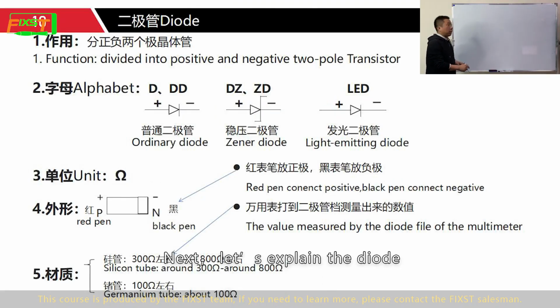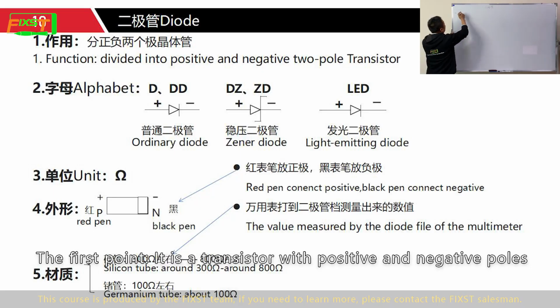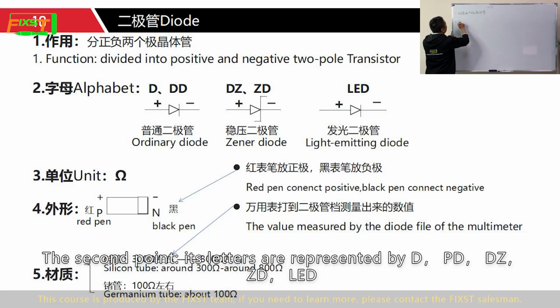Next, let's explain the diode. Diodes are also common components on the Mac circuit board. The first point, it is a transistor with positive and negative poles. The second point, its letters are represented by D, PD, DZ, ZD, LED.